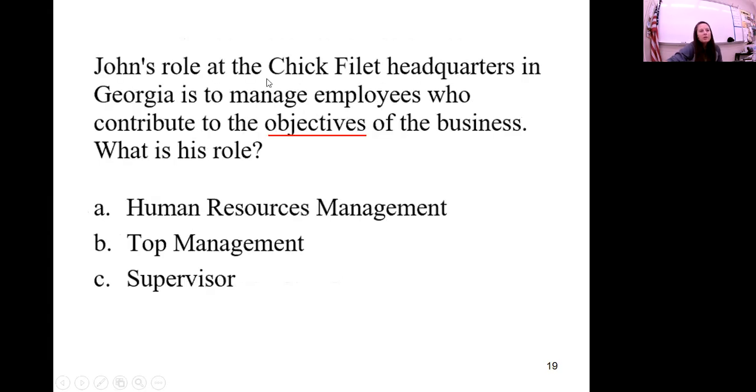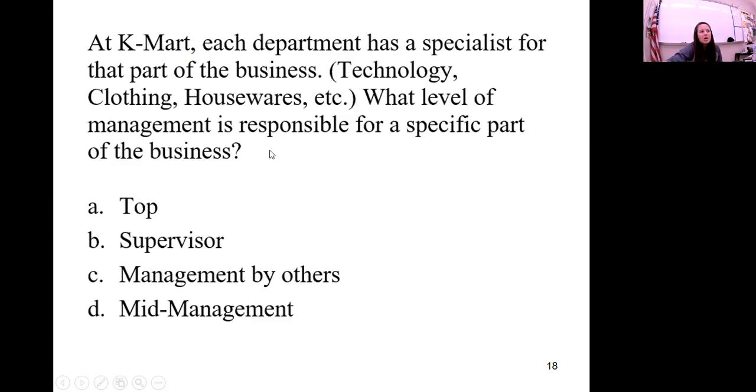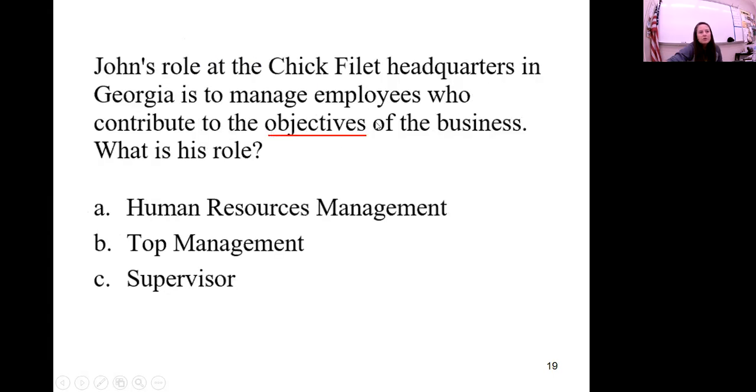All right, John's role at Chick-fil-A headquarters in Georgia is to manage employees who contribute to the objectives, to the goals of the business. So John would be in top management. So John will be up here, top, upper level. He's an executive who's responsible for the overall direction of the business. They make objective decisions. So John is over employees who make objectives for the business. So he is in B, top level management.